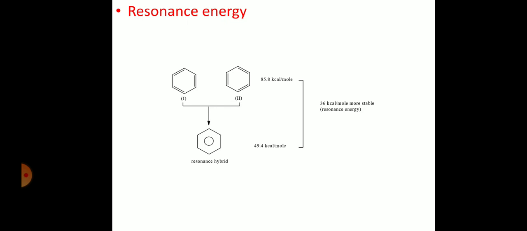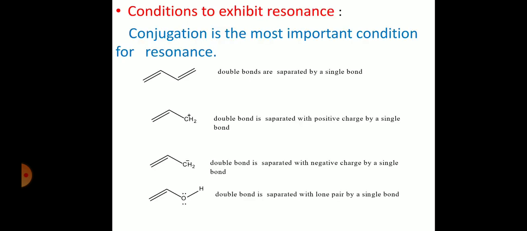The difference in the resonance hybrid energy to the lowest energy of the resonance structure is called resonance energy or resonance stabilization energy. For benzene, the value is 36 kilocalories per mole. Okay, that is the terminology.